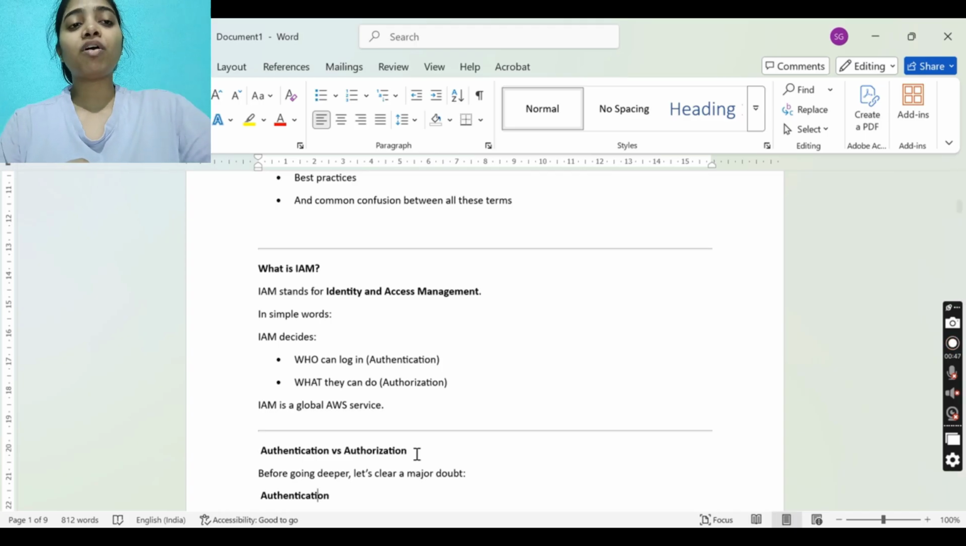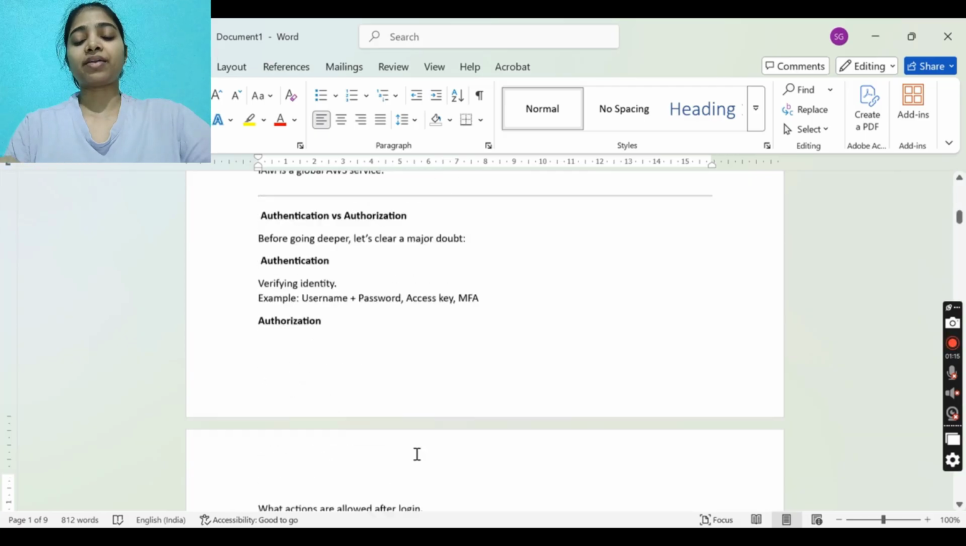So, what is IAM? IAM stands for Identity and Access Management. In simple words, IAM decides who can log in, authentication, and what they can do once logged in, what all permissions they have, authorization. IAM is a global AWS service, so it is checked globally on all the AWS regions that we have.